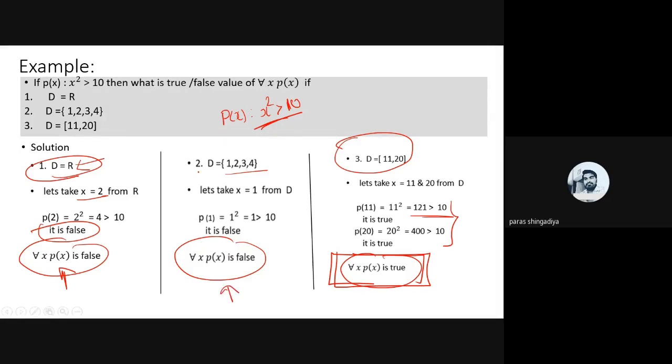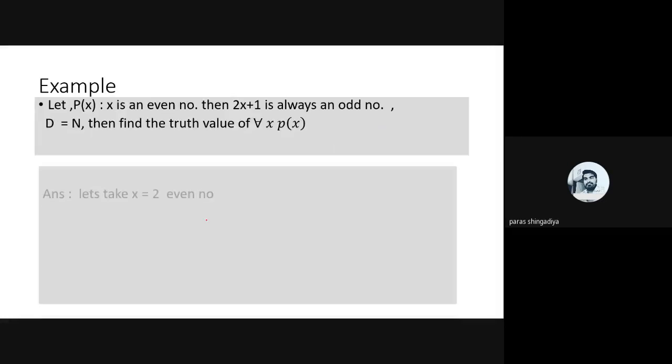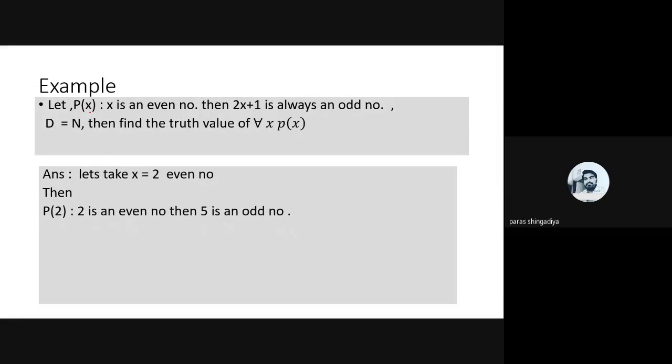And where there is no such value in the domain where P(x) becomes false, means at every value of the domain P(x) becomes true, for such a case ∀x P(x) will be true. And for the first and second examples, ∀x P(x) will be false. Now the second one: P(x) is, if x is an even number, then 2x plus 1 is always an odd number. That is the predicate given here, P(x).